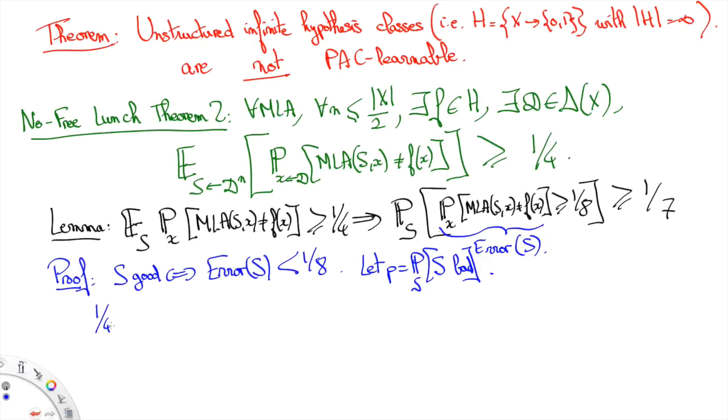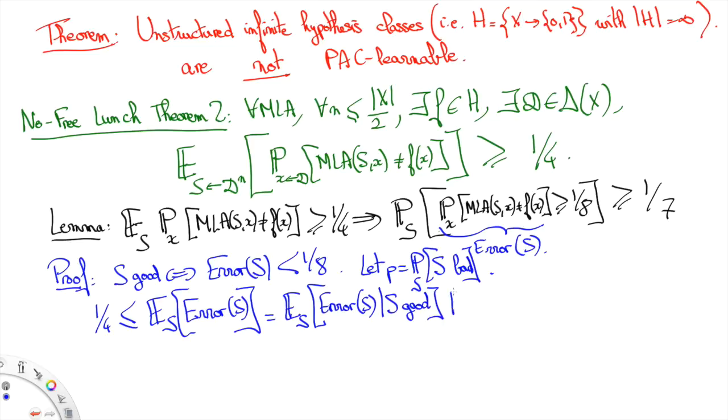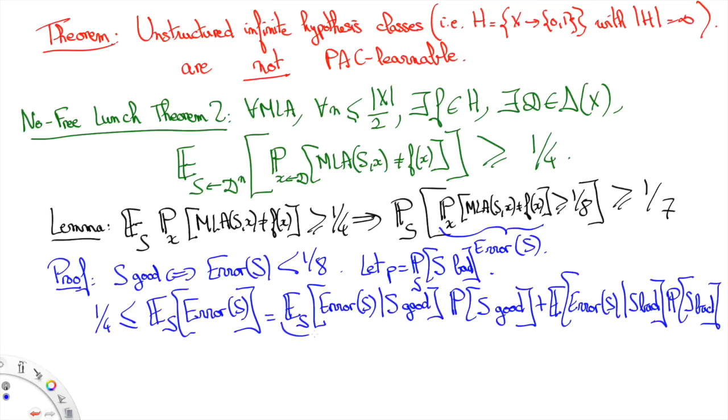By assumption, we know that 1/4 is smaller than the expectation of errors, which we can divide into cases where samples are good and cases where samples are bad. When samples are good, we make an error that's at most 1/8. But when they are bad, this error can be as large as 1.